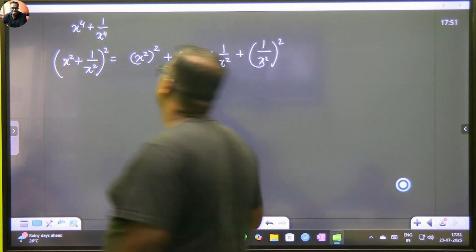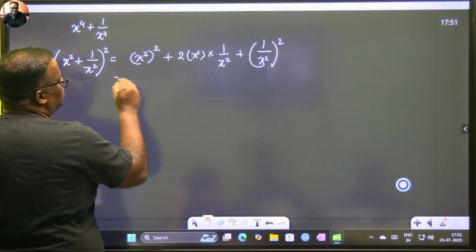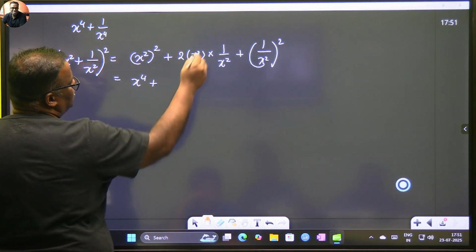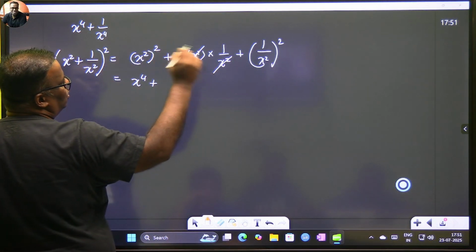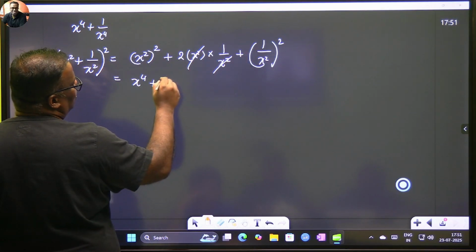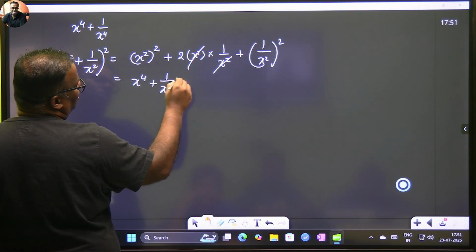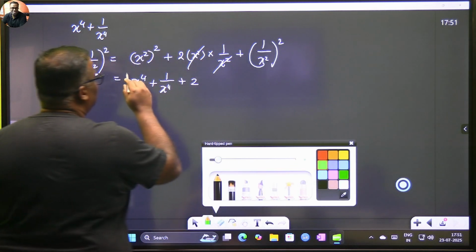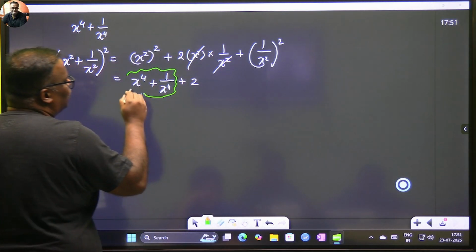So let's do this further. So this becomes x to the power 4. And this becomes how much? 2. And what is this term? 1 by x to the power 4 plus 2. Now ask yourself one question. Is this not what you are required to find out?